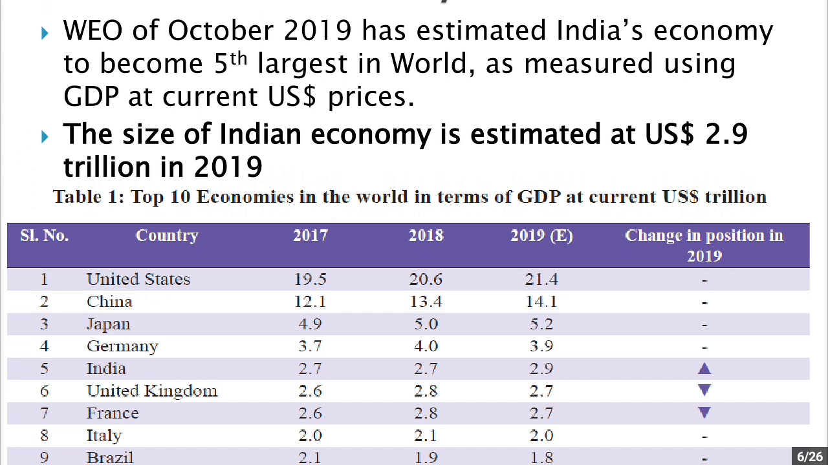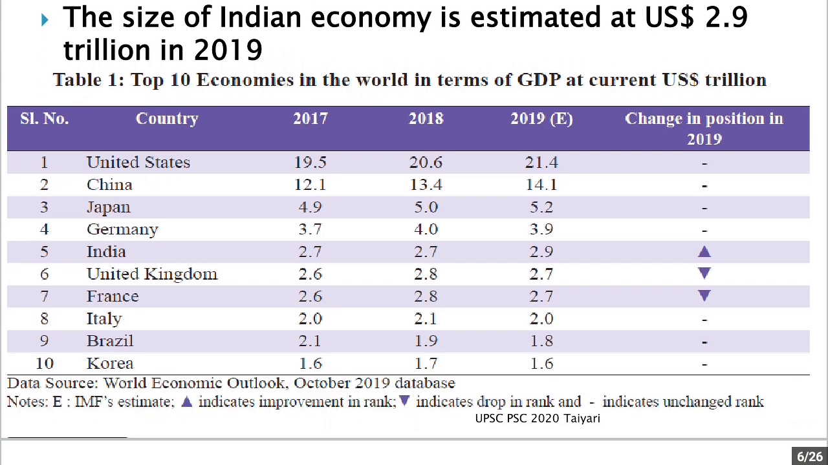When you talk about US dollars in trillions, the United States is at 21.4 trillion US dollars, whereas China is 14.1 trillion dollars. Japan is $5.2 trillion. Germany is $3.9 trillion, and India stands at $2.9 trillion.